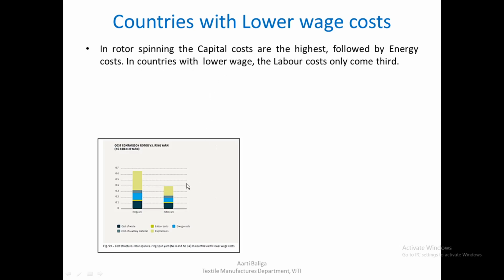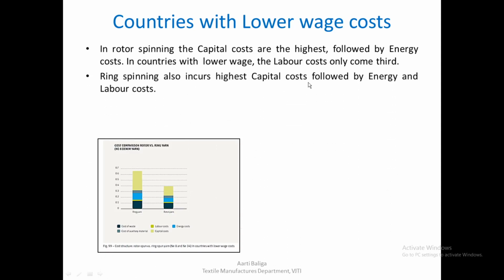So when you look at this chart, the capital costs are the highest. When you compare in this column here, what you see is yellow is marked by capital cost. You see it takes a large proportion here. So this is the highest, which is followed by the next large cost chunk, the energy cost, and then what you see is the labor cost, which is there in yellow over here. It's a very small cost. So the large cost incurred would be on the capital cost, that means on the machine itself, then energy, then it is followed by the labor cost. Labor costs are the lowest.